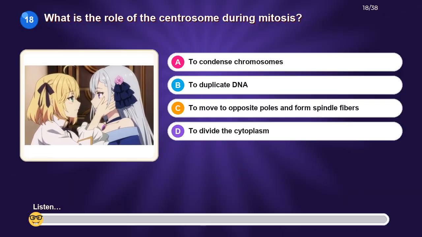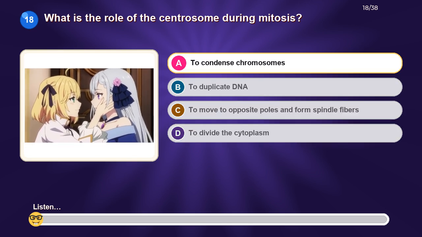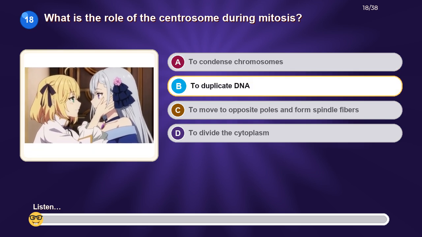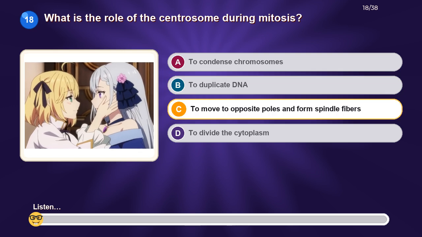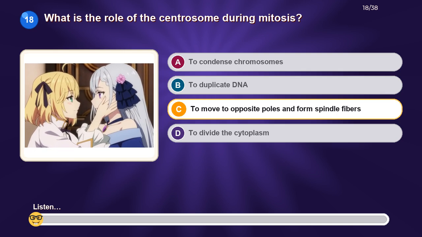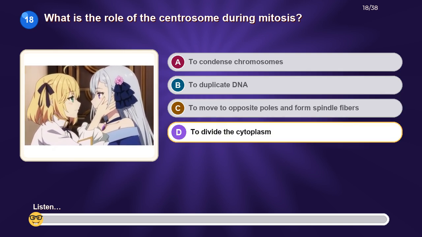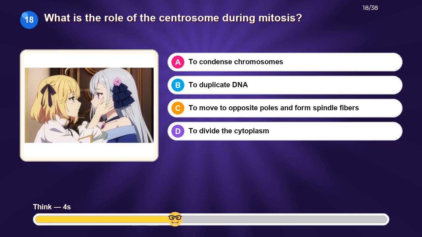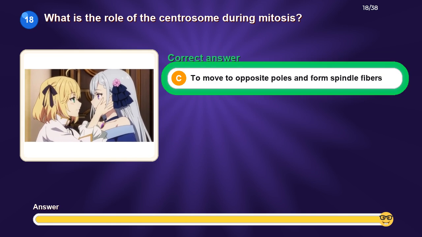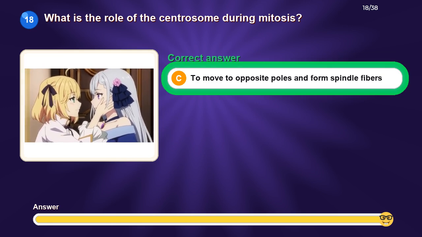What is the role of the centrosome during mitosis? Option A, to condense chromosomes. Option B, to duplicate DNA. Option C, to move to opposite poles and form spindle fibers. Option D, to divide the cytoplasm. The correct answer is to move to opposite poles and form spindle fibers.